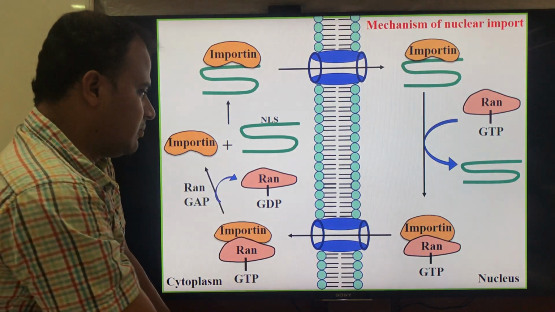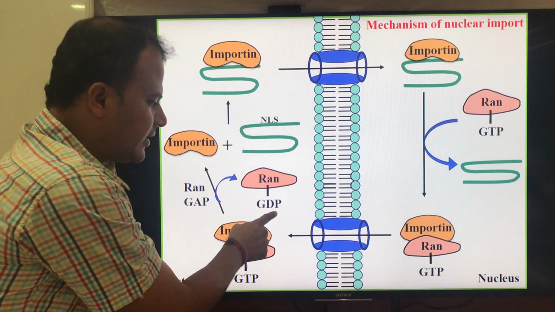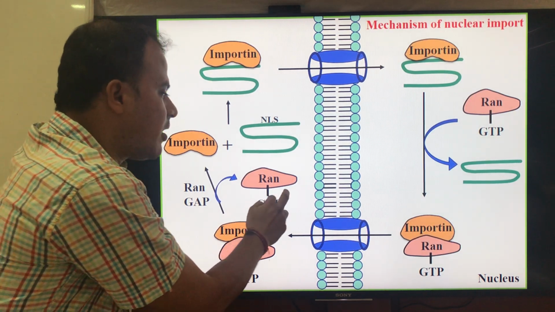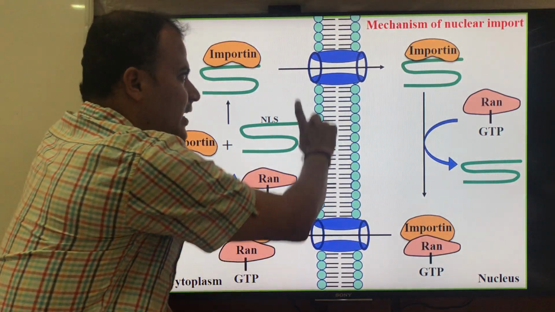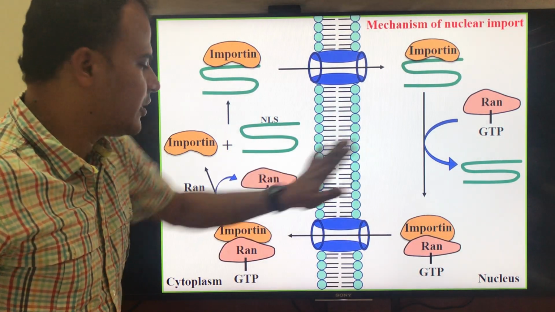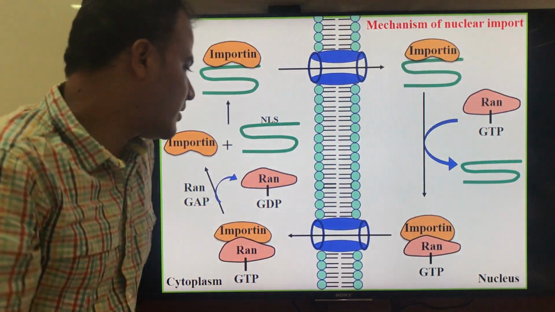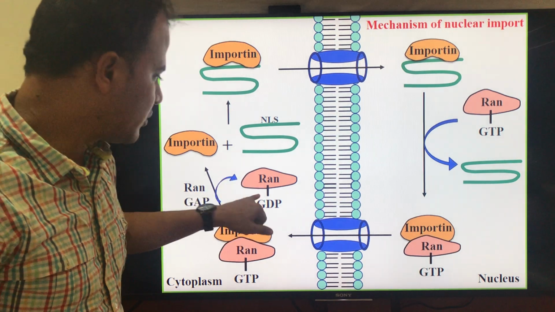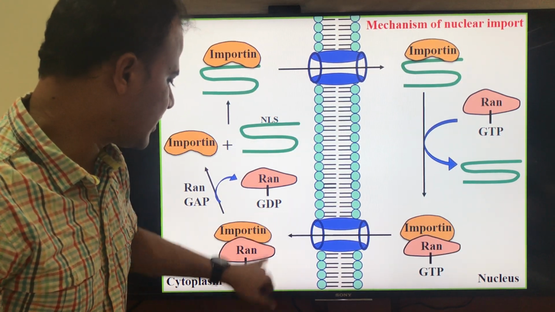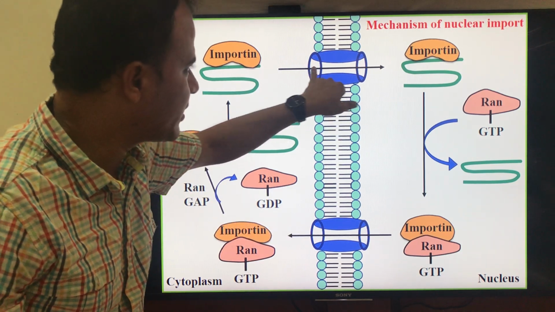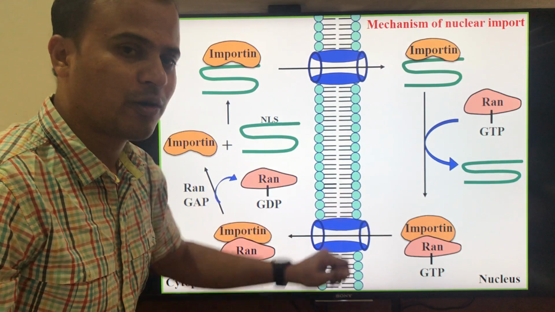At the same time, RAN in the GDP bound form diffuses back. RAN travels back to the nucleus in the GDP bound form. The RAN-GDP in the cytoplasm is transported through the nuclear pore complex and enters the nucleus.